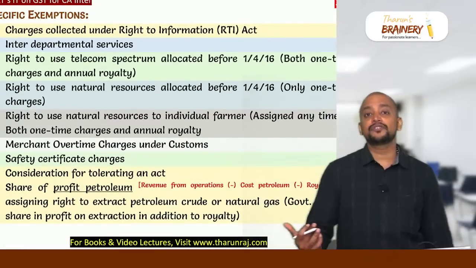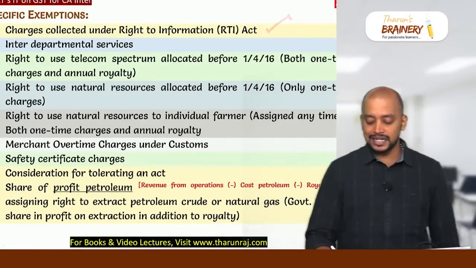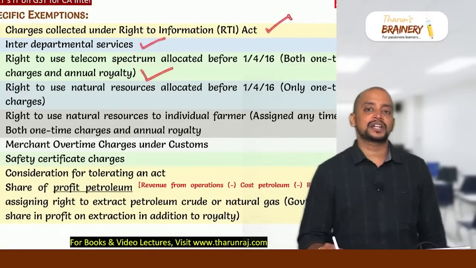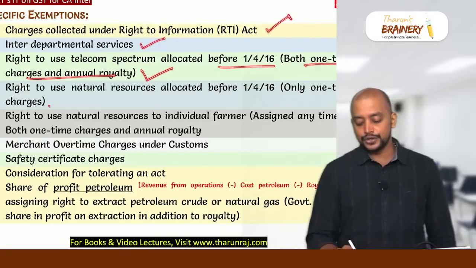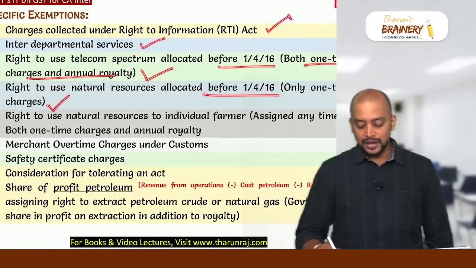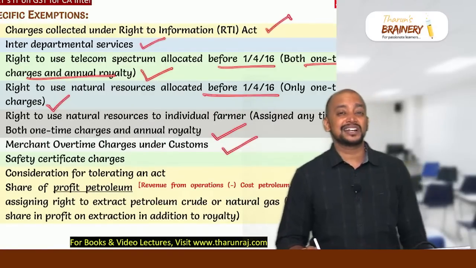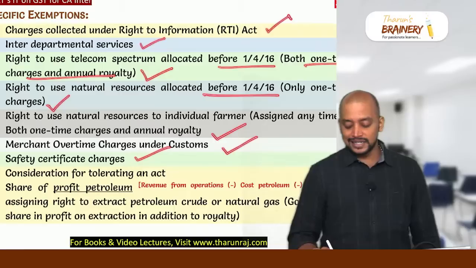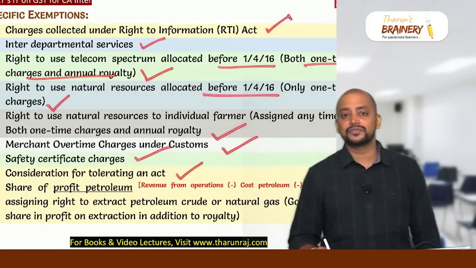Other cases it will be taxable. Specific exemptions: we have total 14 specific exemptions. Charges under RTI, Right to Information Act. Then interdepartmental service, one department to another department. Then right to use telecom spectrum assigned before 1/4/2016, both one-time charges and annual royalty. Right to use natural resources allocated before 1/4/2016, only one-time charges. Right to use natural resources to an individual farmer. Merchant overtime charges under customs. And then safety certificate charges, consideration for tolerating an act.